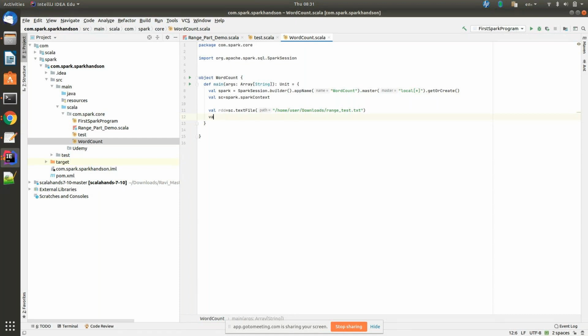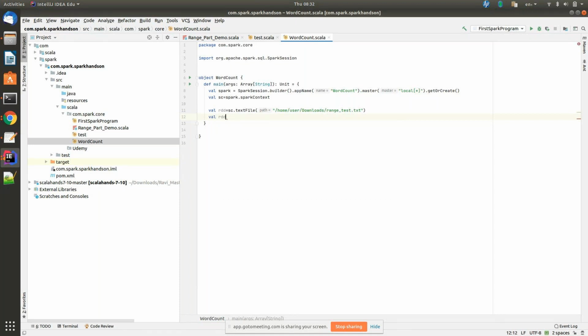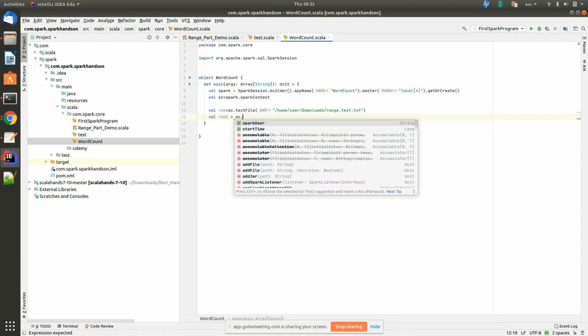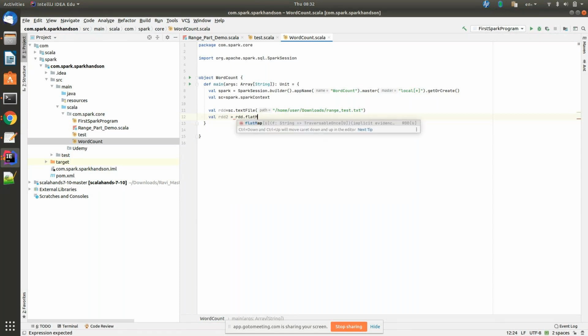Okay, what next we need to do? There's RDD flat map. Yeah, RDD2 equal to, you can type, just take a look. RDD dot flat map. Flat map.